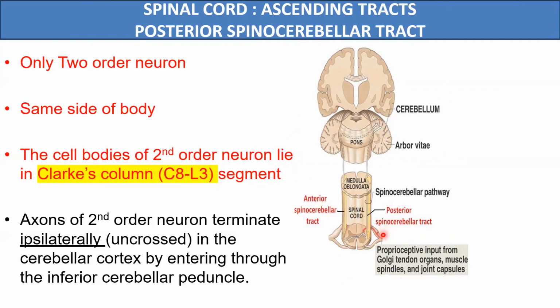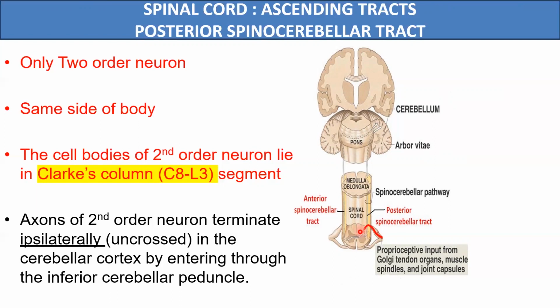The first order neurons of this tract are also located in the dorsal root ganglion of the spinal cord. The central processes of these dorsal root ganglia travel towards the dorsal horn of the spinal cord, and here they relay in the Clarke's column. Now, the second order neurons in this pathway are in the Clarke's column.